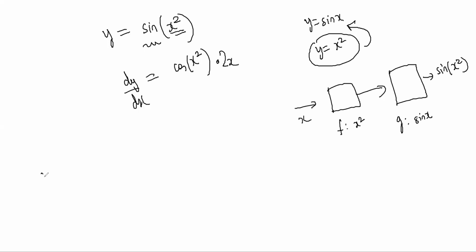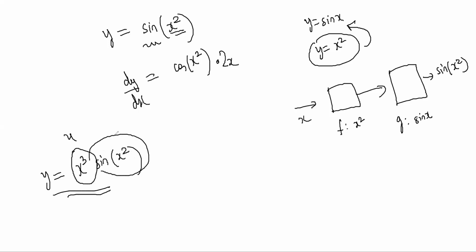So now sometimes you can have questions where there is a combination of chain rule and product rule, right? So don't get confused. You can think of this thing as u and this thing as v, right? Product of two functions. So the way you differentiate it is first differentiate u and leave v untouched, right? So the differentiation of x cube is 3x square, and leave v as it is.